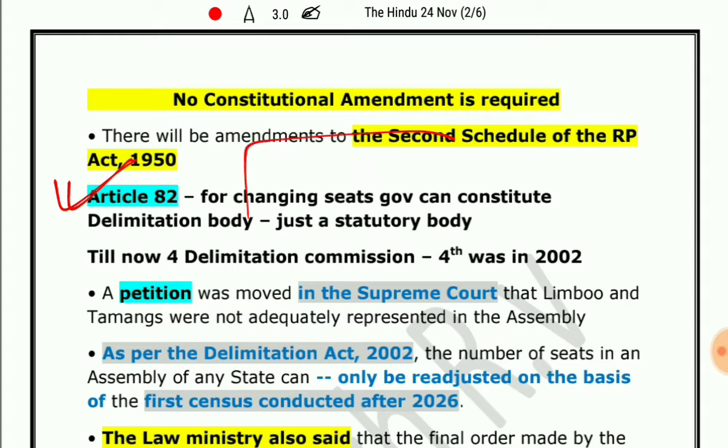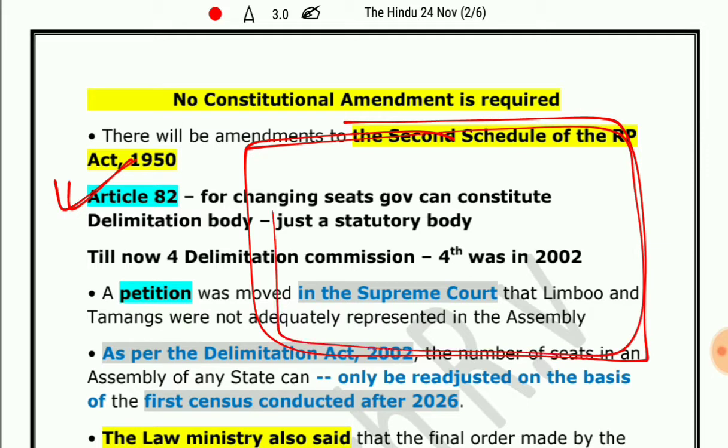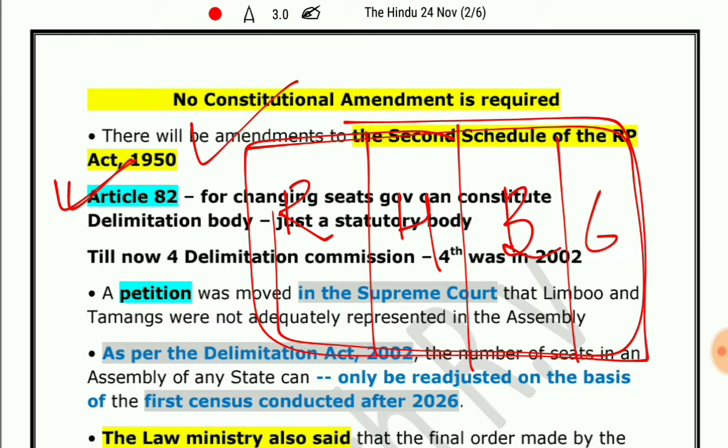Suppose I explain through an example. Suppose there is an area divided into 4 parts. Say this is the state of Haryana, this is Rohtak, this is Hisar, this is Bhiwani, this is Gurgaon.